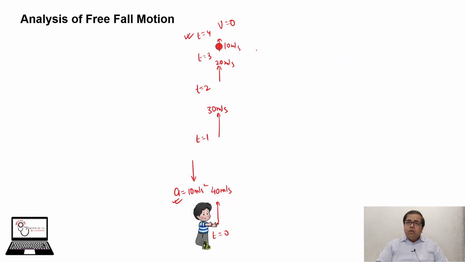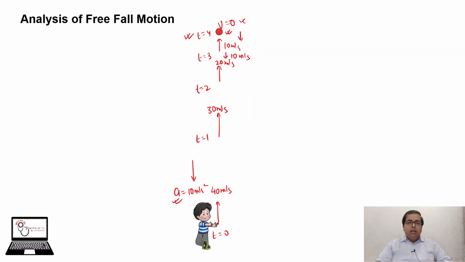After that, it will come to the position of t equal to 3 seconds, and its velocity is now 10 meter per second downward. From here, the acceleration is downward. The acceleration is always downward. Now it will increase the velocity, because velocity is 0 and you have acceleration. Now the particle will move in the direction of acceleration, and as the magnitude of acceleration is 10 meter per second square, it will increase the velocity by 10 meter per second in 1 second.